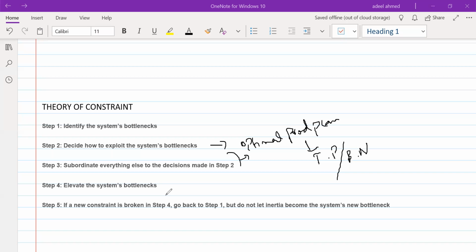So now what we will do next, we will take one example. The example will be on limiting factor analysis and how we can apply it in throughput accounting and how it can help us to achieve the optimal production plan, because this is the plan which will help us to maximize our throughput, which is our ultimate objective.